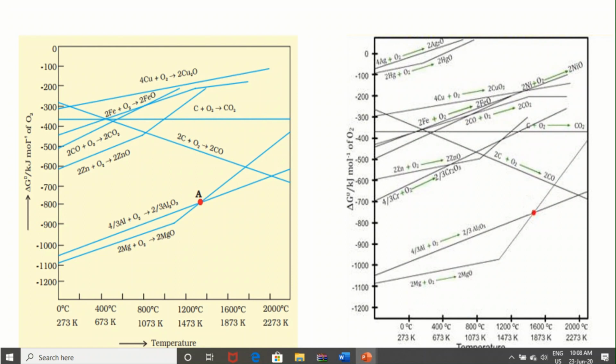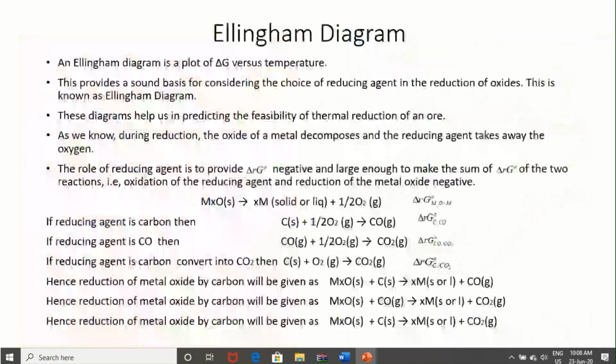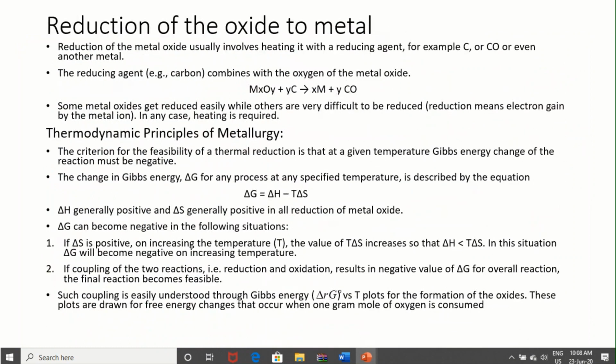For this reverse reaction, ZnO will be solid, Zn will be solid, and O2 will be gas. So more gas will form, and hence the system will be more disordered, and hence delta S is more positive. Delta S is generally positive.